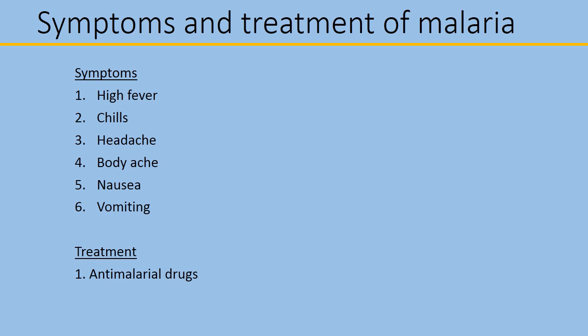This is a kind of discomfort and unease, or you can also say nausea is an inclination to vomit. Then one more symptom is vomiting. So these are some of the symptoms that appear in the malarial patient. Yes, we have a treatment for the malarial disease also. For the treatment, a couple of anti-malarial drugs are used. This is helpful to get rid of the malarial disease.